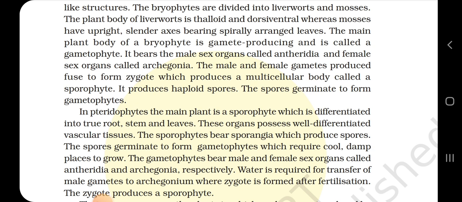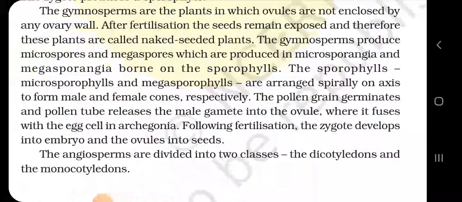The sporophytes bear sporangia which produce spores. The spores germinate to form gametophytes which require cool, damp places to grow. The gametophytes bear male and female sex organs called antheridia and archegonia respectively. Water is required for the transfer of the male gamete to the archegonium where the zygote is formed after fertilization. The zygote produces a sporophyte.